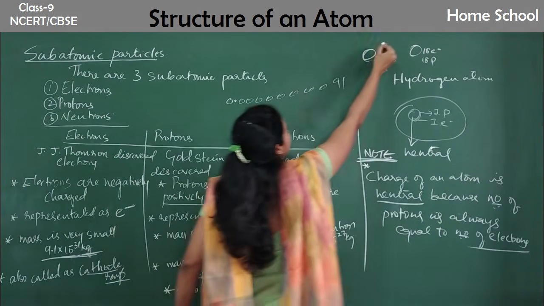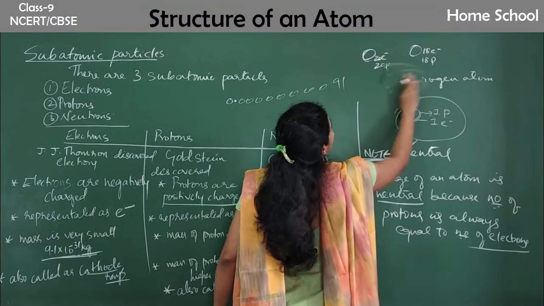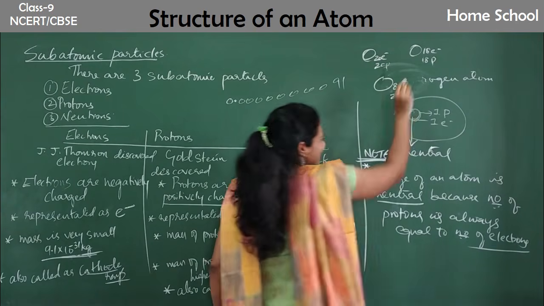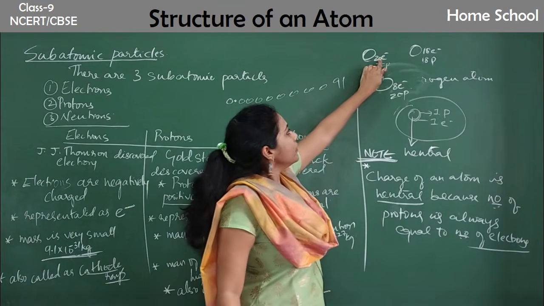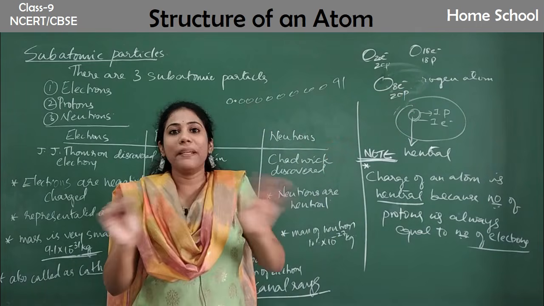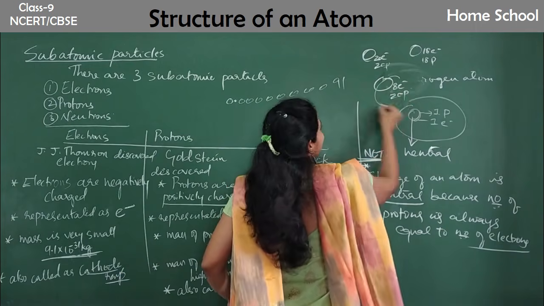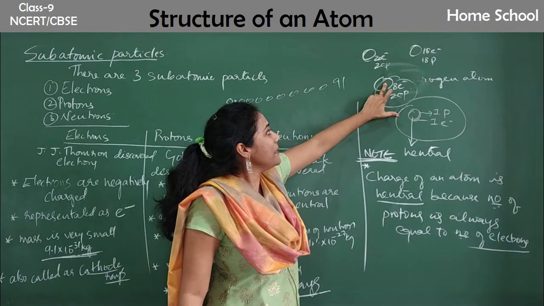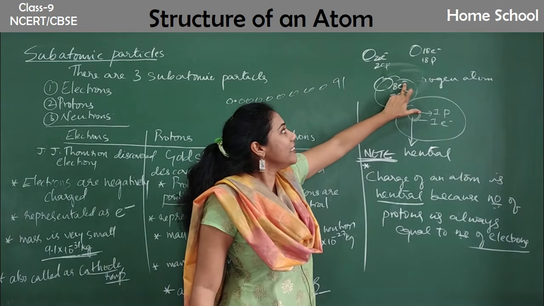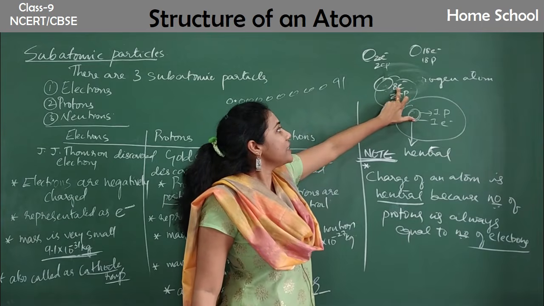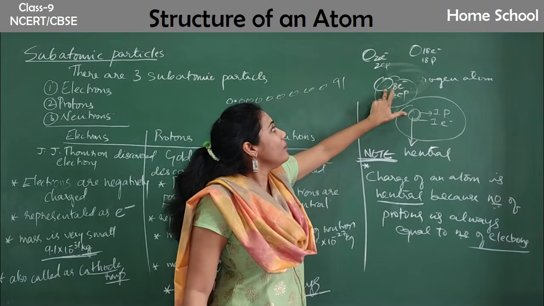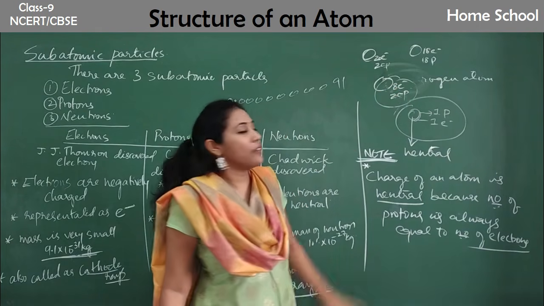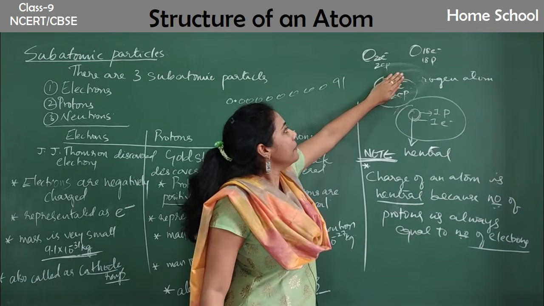So now what has happened here? The comb atom has only 8 electrons for 20 protons. This is just an assumption. Among the 20, some of the electrons have gone on rubbing. And now you see positive charges are more, isn't it? Now this atom is charged, guys, because positive charges are not equal to the negative charges. Less number of negative charges, more number of positive charges, so the atom will acquire positive charge. Whichever charges are more, that charge the atom acquires. So now the atom is charged.